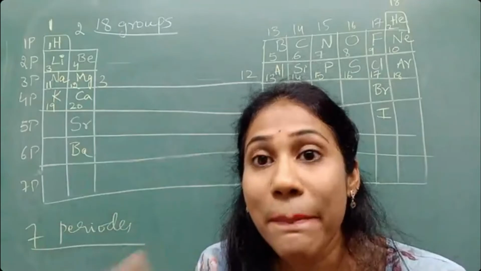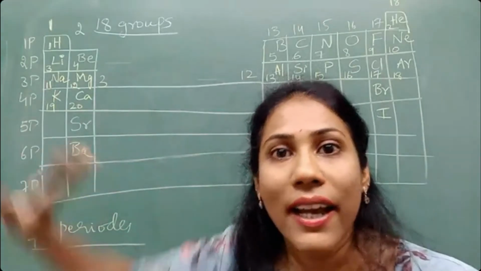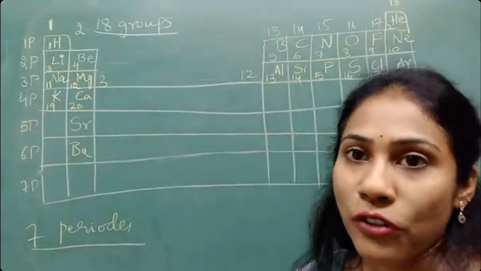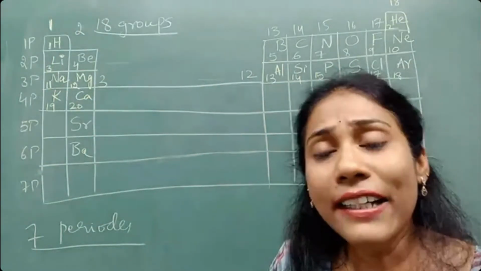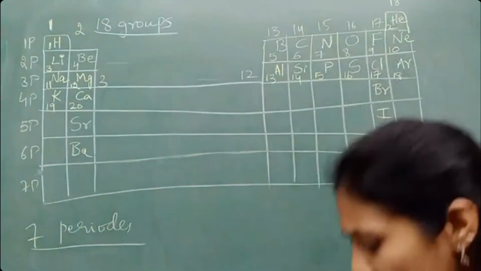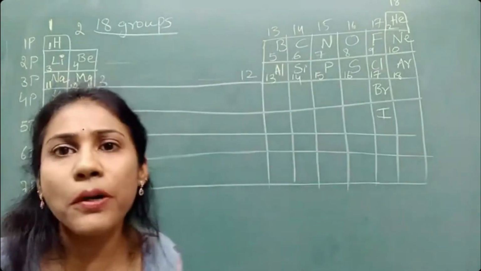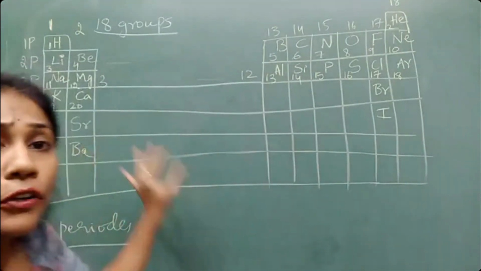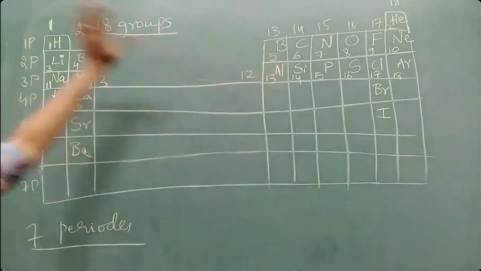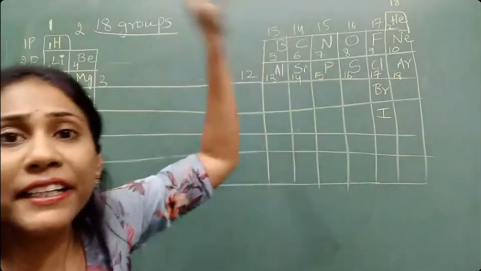Atomic number has got some meaning. Later I will tell you. Okay, so this is what you should know. And what is important to remember here is which element comes in which group and which period.